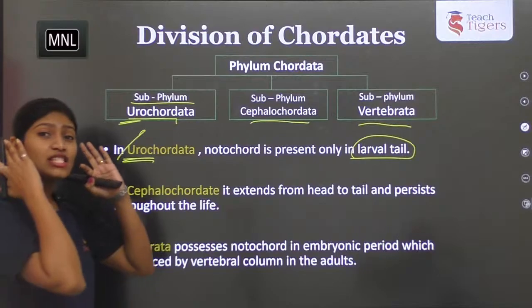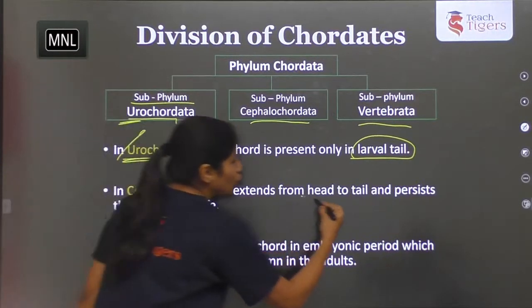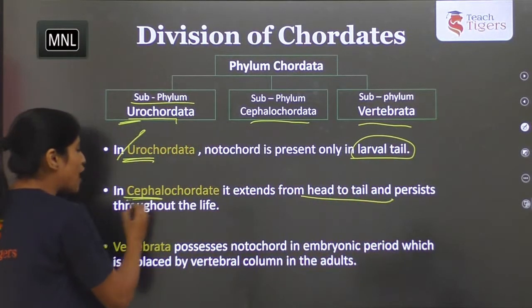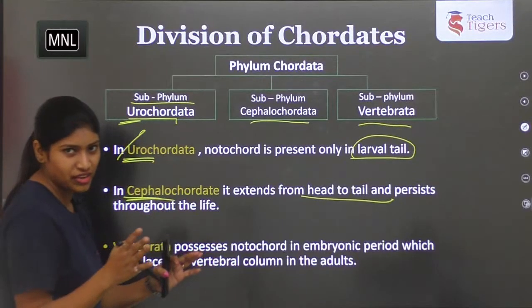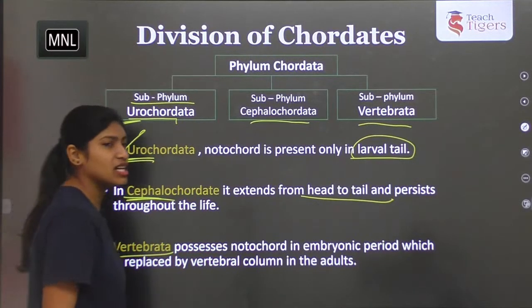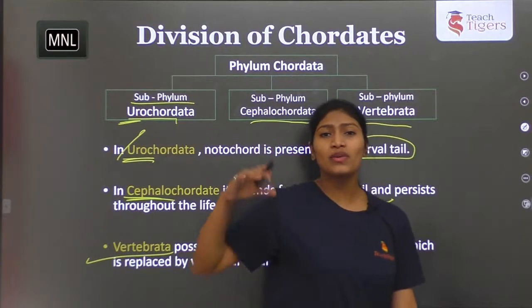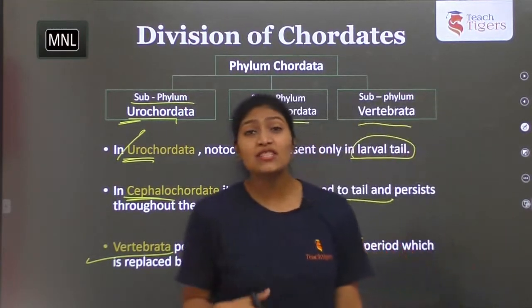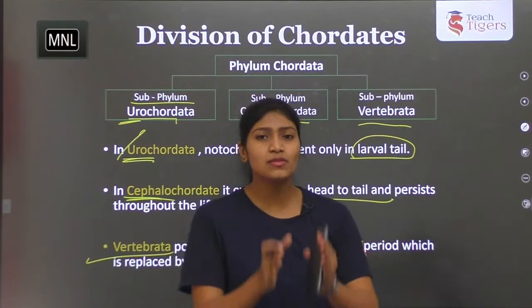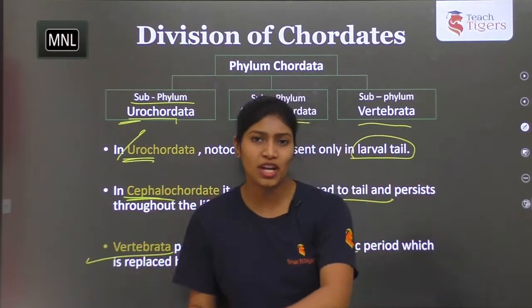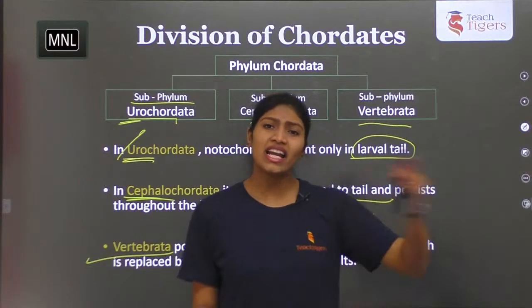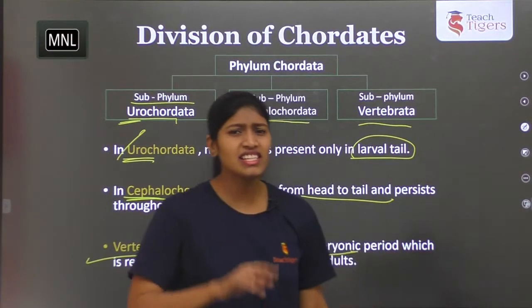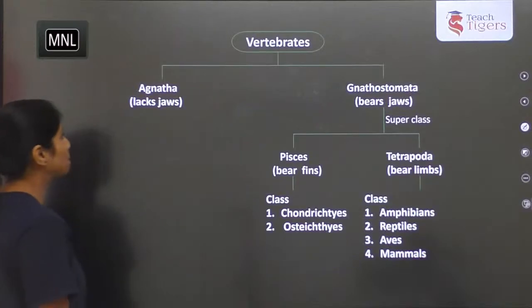If it extends from head to tail, then that is cephalochordate. Cephalo means head region, right? And the last one is vertebrate. In vertebrates, the notochord present in the embryonic period is replaced by the vertebral column. The organisms where the notochord is replaced by vertebral column are vertebrates, and without are invertebrates. This is how they are further classified.